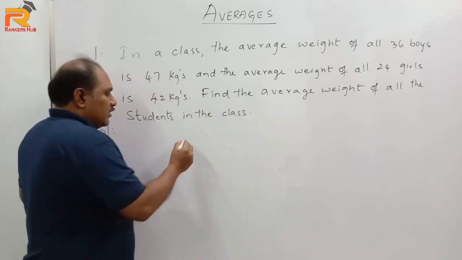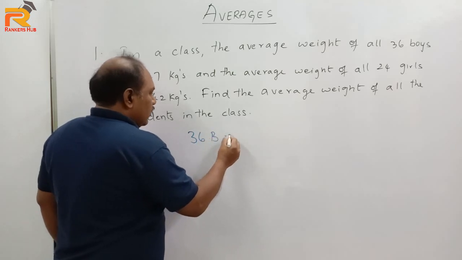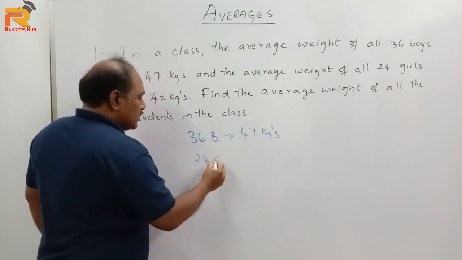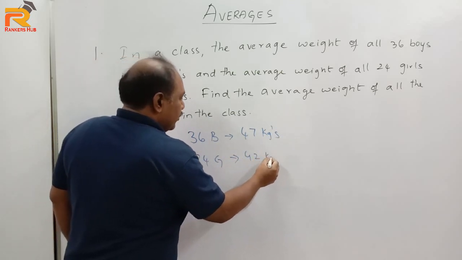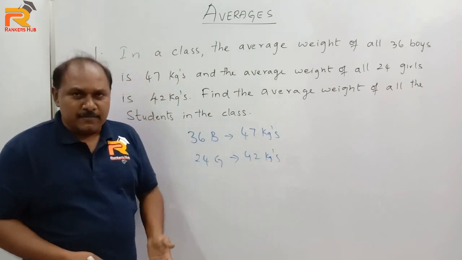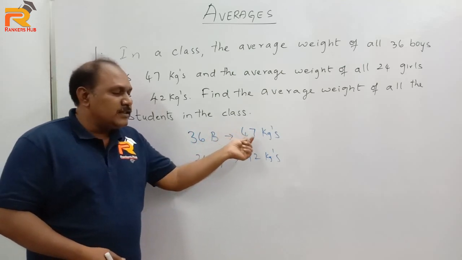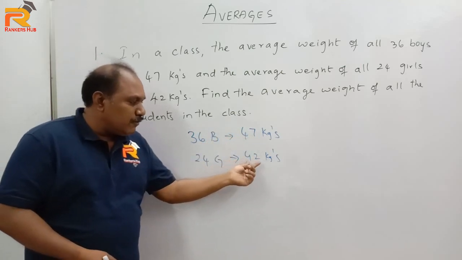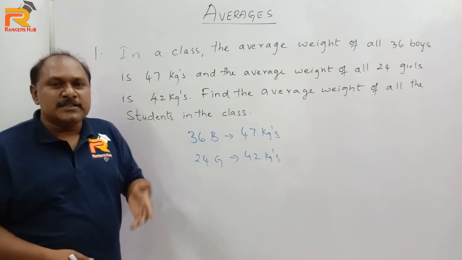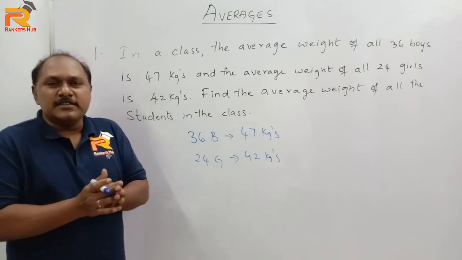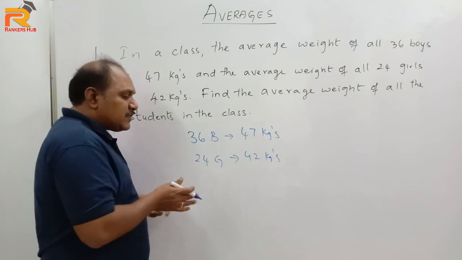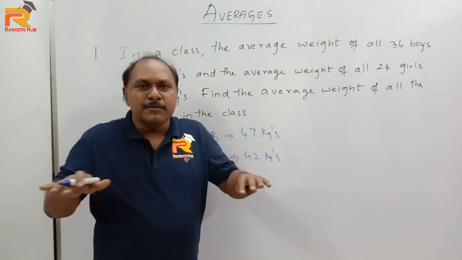Now here there are 36 boys whose average weight is 47 kgs. There are 24 girls whose average weight is 42 kgs. We need to find the average weight of all these students. Now generally how will we solve? We have to multiply 36 into 47 plus 24 into 42, add them, divided by 36 plus 24, that is 60. It's a lengthy process. Calculations are huge. Now how to solve this question in a very simple way? Here, as we have discussed, average is uniform distribution.